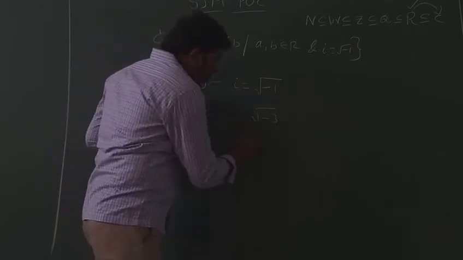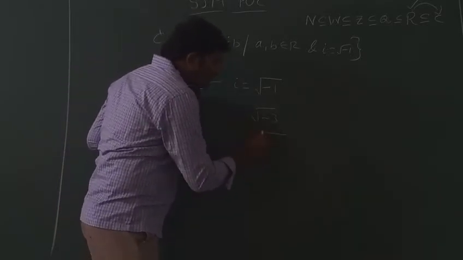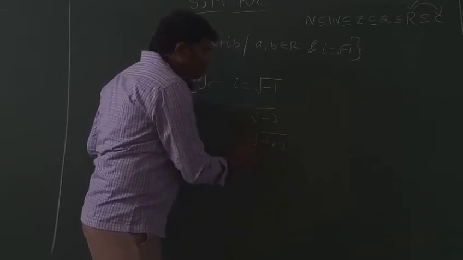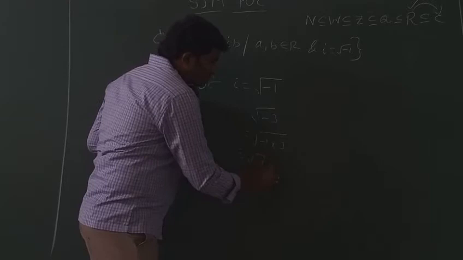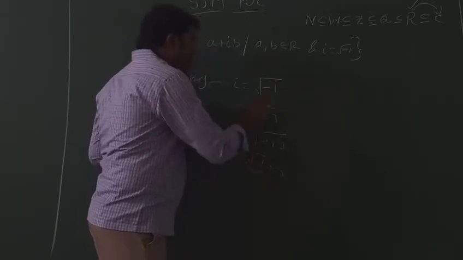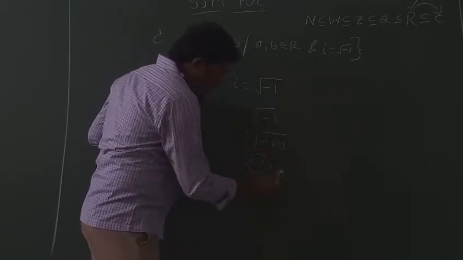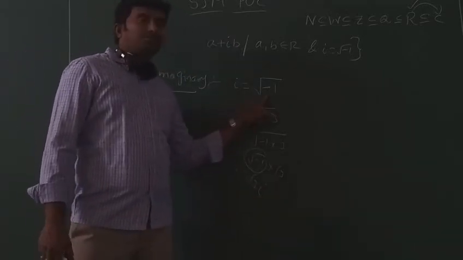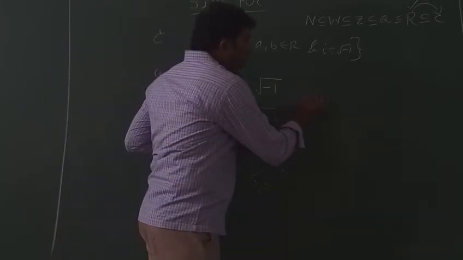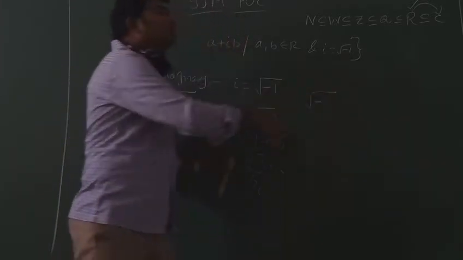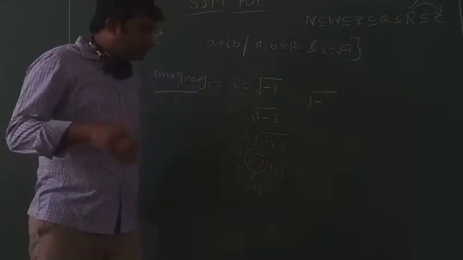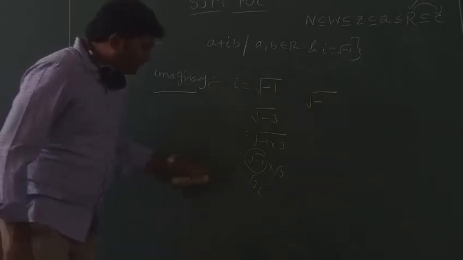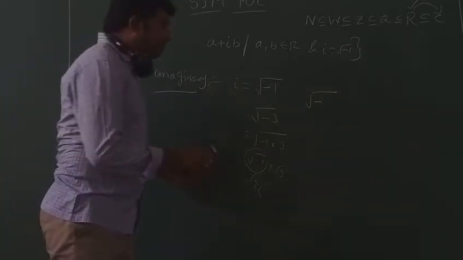Square root of minus 3 can be written as square root of minus 1 into 3. Again, square root of A into B means square root of A into square root of B. But square root of minus 1 is nothing but i. So this can be written as root 3 into i. See, i means imaginary, square root of minus 1. So the square root of any negative real number is called imaginary, that we can express in terms of i. That is why imaginary.